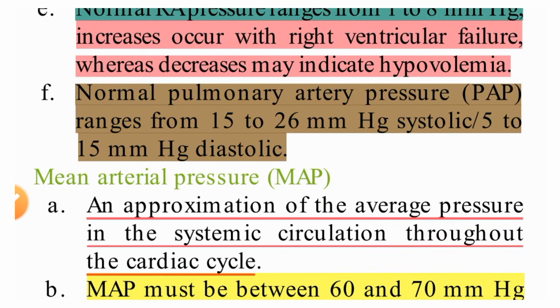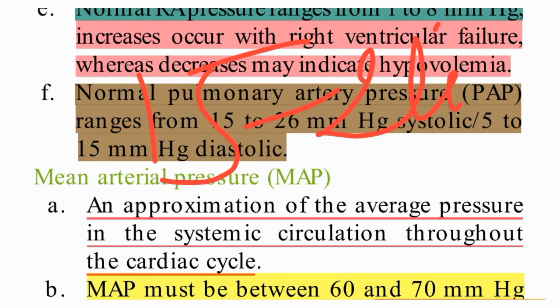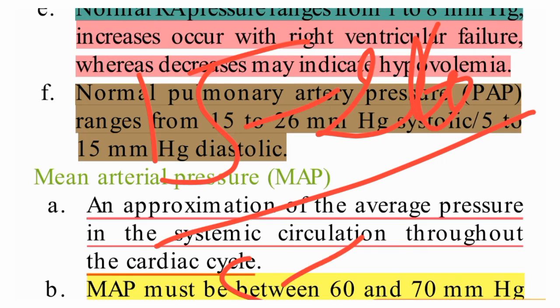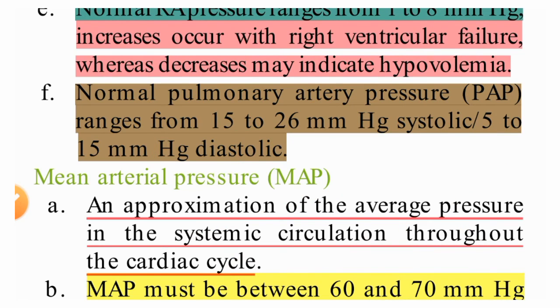So normal pulmonary artery pressure is 15 to 26 systolic and 5 to 15 diastolic. So this is the normal pulmonary artery pressure.